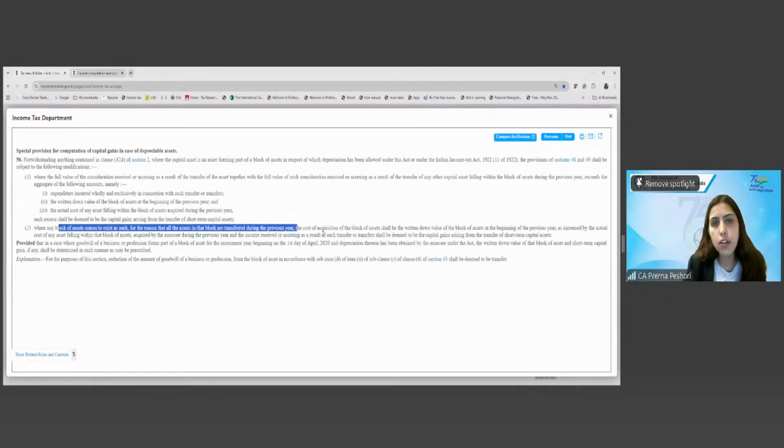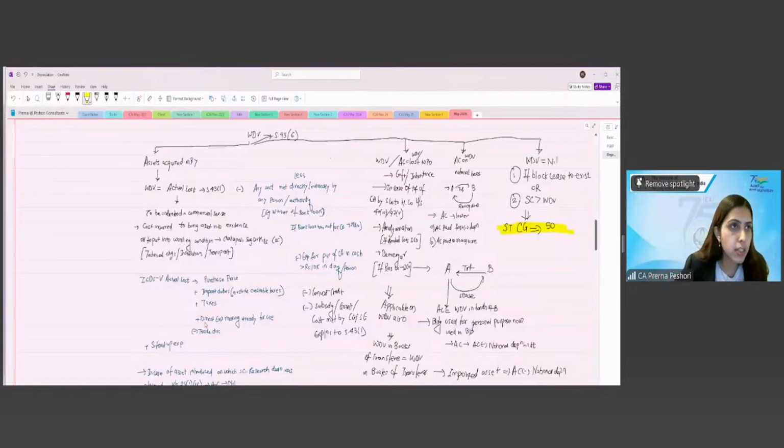Yes, if there is a loss, there will be short-term capital loss. So either there will be STCG in this particular case, or in case of this, where the block ceases to exist, here it can be the short-term capital loss. Fine. Okay, so this finishes our depreciation in entirety.